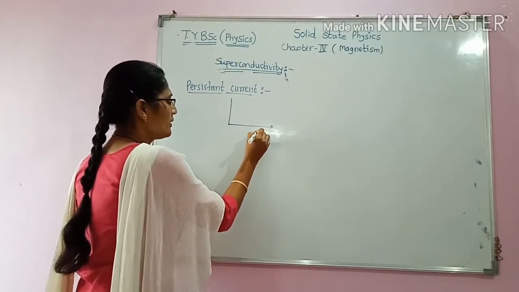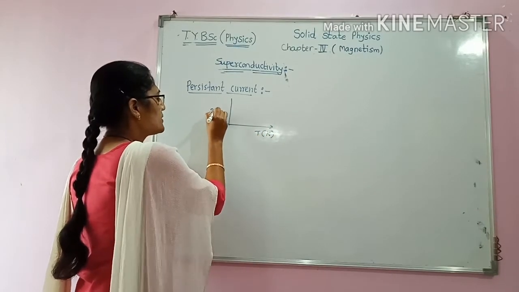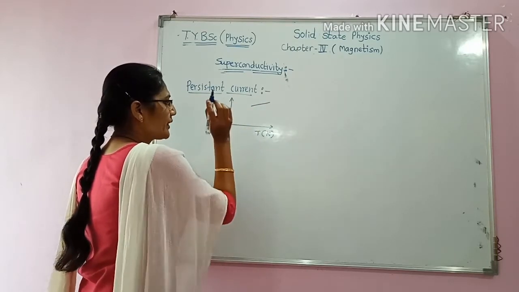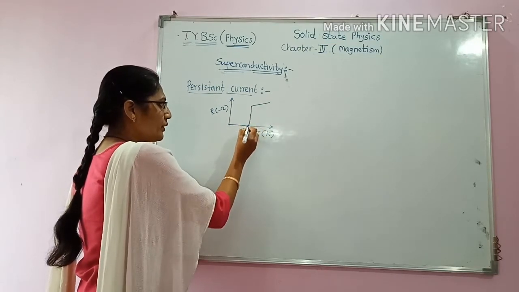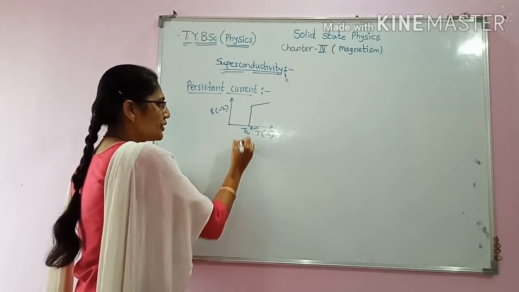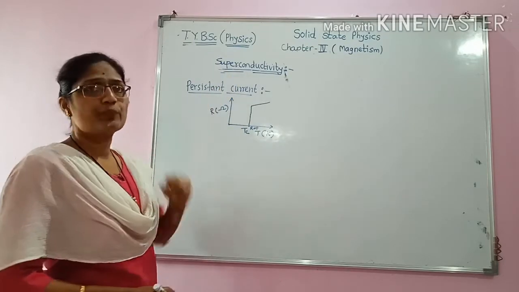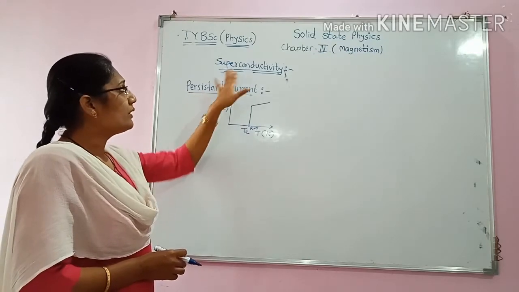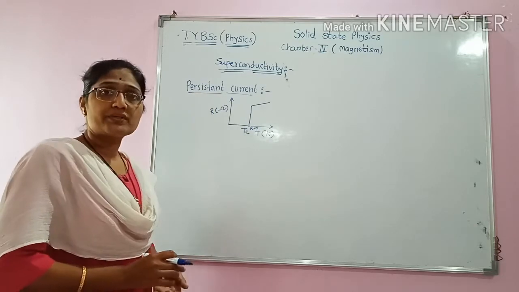Suppose this is temperature in Kelvin and this is the resistance value of a superconductor. As we decrease the temperature of the superconductor, its resistance starts to decrease, but at a particular temperature called the critical temperature, its resistance value becomes 0, and all these materials are categorized under superconducting materials. And the property of superconductors is that they have persistent current.